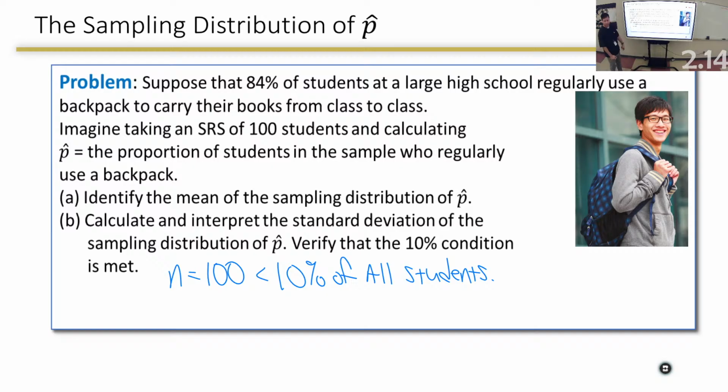And now I'm going to calculate the standard deviation. So I'm going to go over here and say the standard deviation of p hat, again, that's very, very proper notation, is the square root, and you're okay with putting 0.84, 0.16, 100. Just plug and chug right into the formula. You may have to look at it a couple times, but after a while you're going to remember it: the square root of P times Q divided by N. And now you go to Mr. Calculator and punch it in and hit enter, or you don't even have to. If you leave it like that, they'll give you credit.